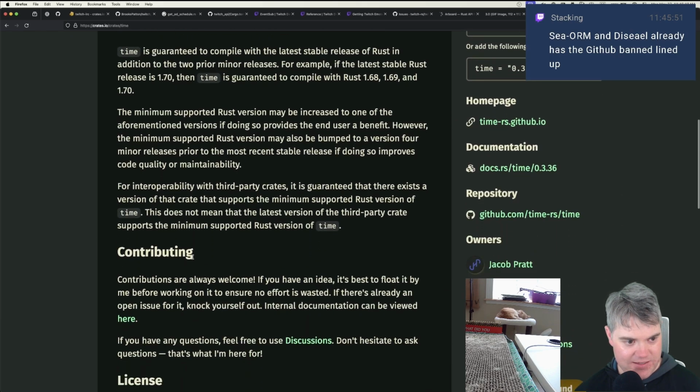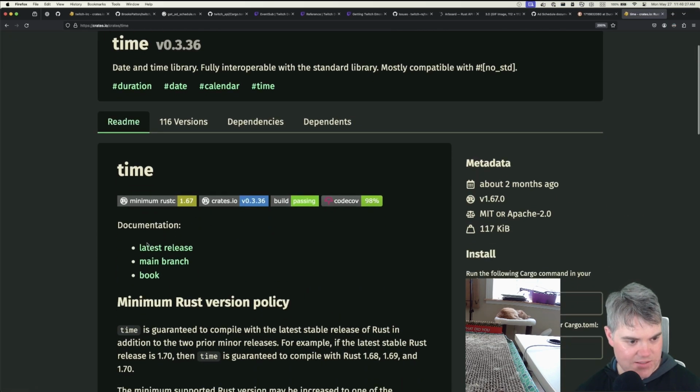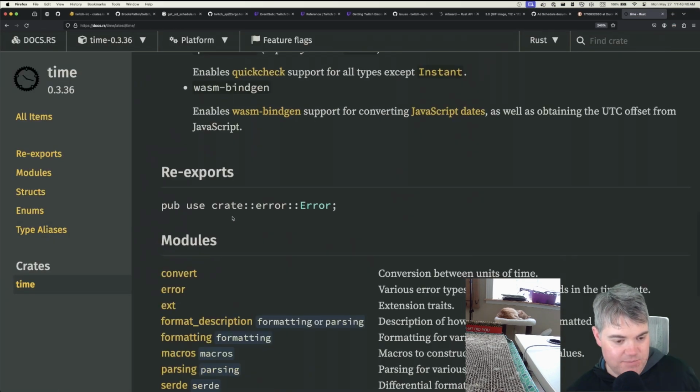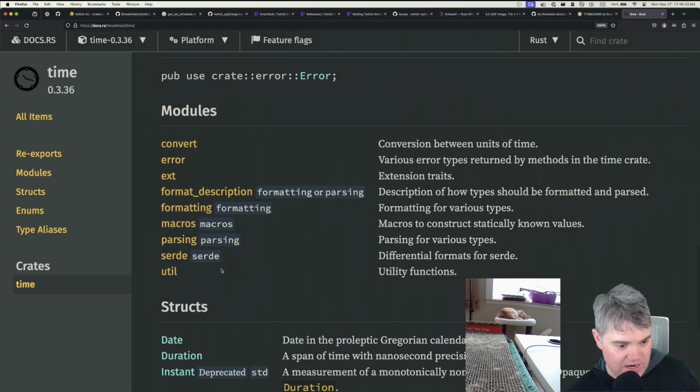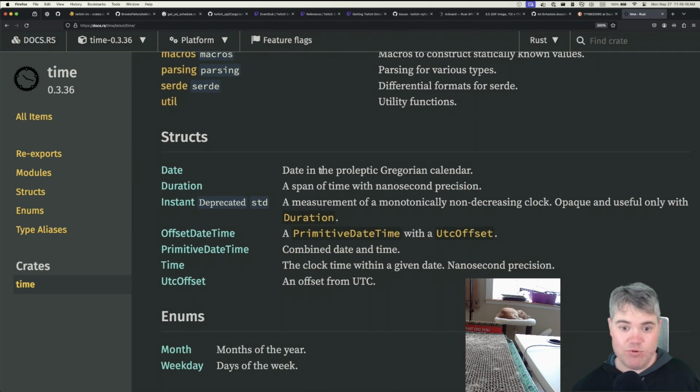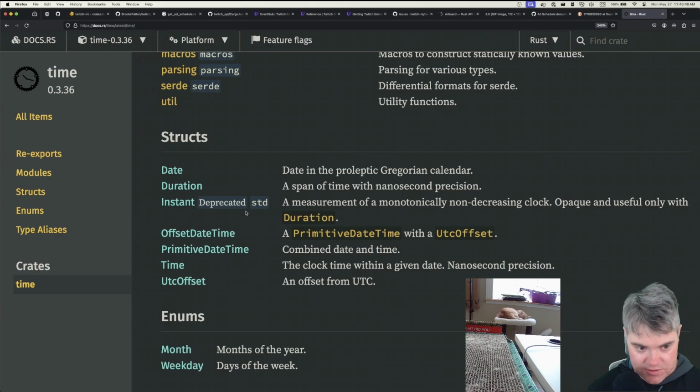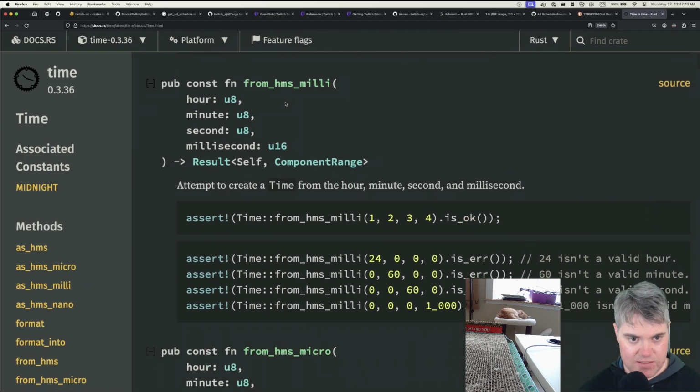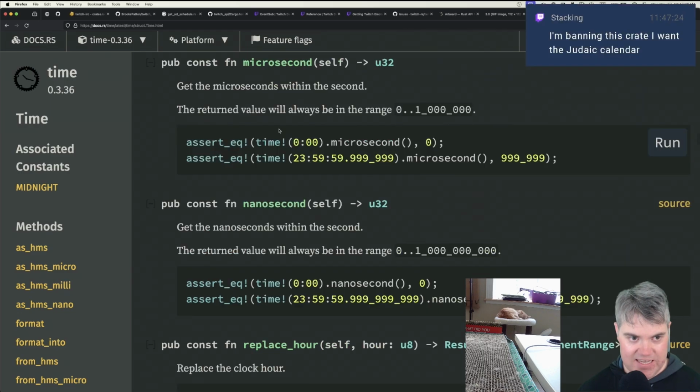That's great. Okay, documentation, latest release. Just give me a time since epoch. That's all I care about. I want date in the proleptic Gregorian calendar. I mean, I probably want time, right? Okay, from HMS, from milliseconds. No, let's get the milliseconds.